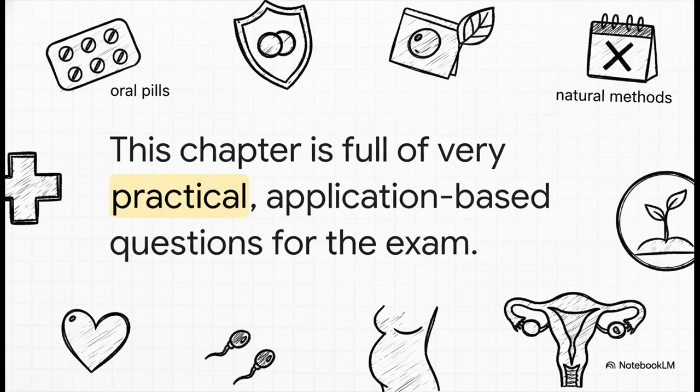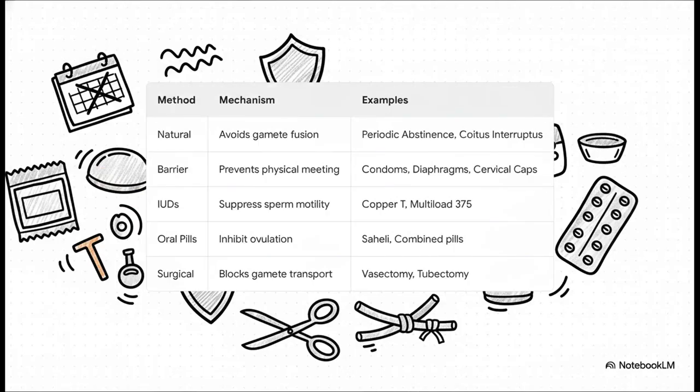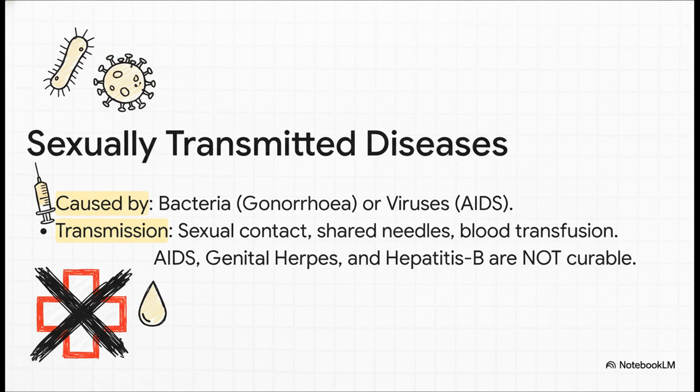All right, let's talk reproductive health. Expect application-based questions here. It's a really high-scoring topic, so let's nail it. Look, this table is your revision cheat sheet. You gotta know the mechanism and example for each contraceptive method. Super important. When it comes to STDs, know the cause and transmission. And remember this key fact. AIDS, herpes, and hepatitis B are not curable.